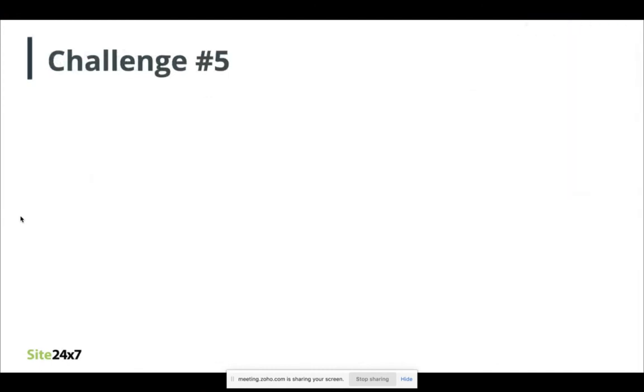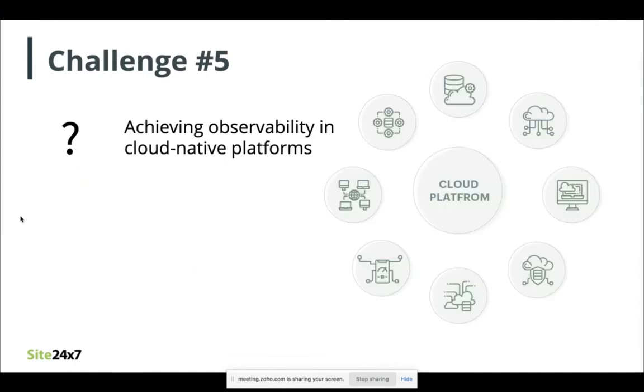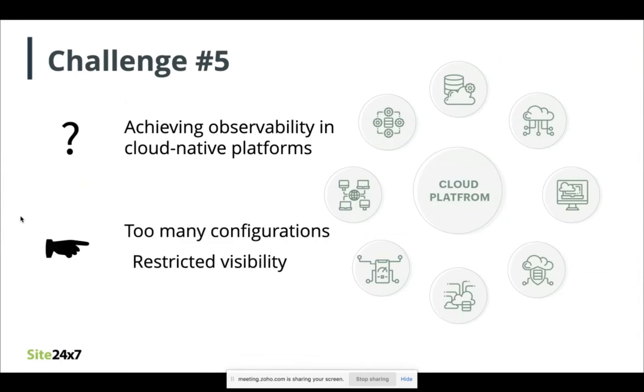Last but not the least, achieving observability in cloud native platforms. While almost every application is in the cloud today, there are stark differences between running an app in a multi or hybrid cloud environment and building a cloud native application. For instance, ensuring that your microservices are orchestrated and deployed properly is of prime importance.